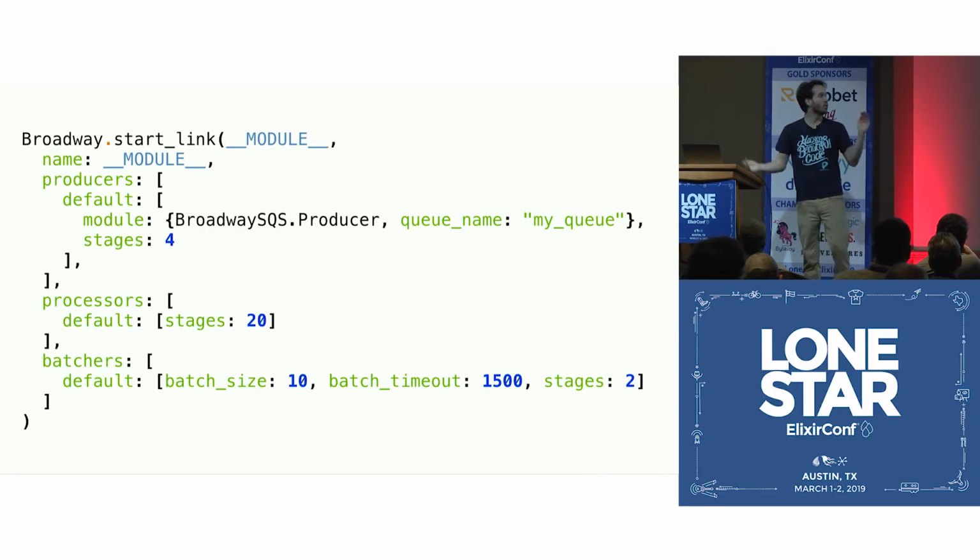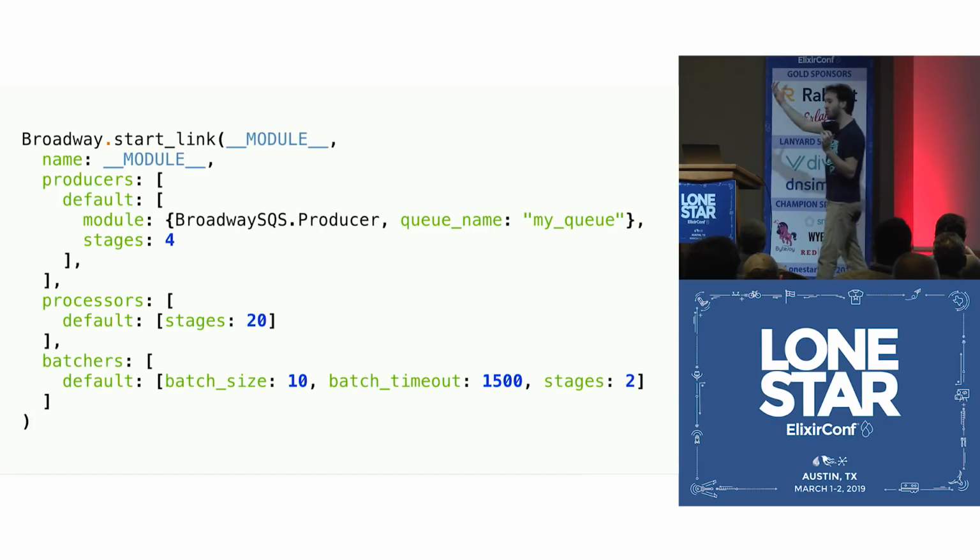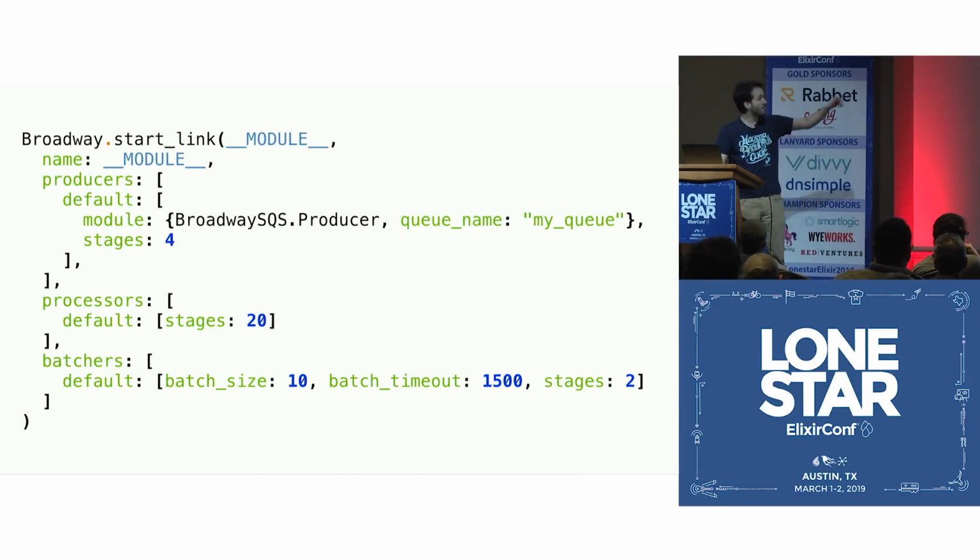So you can control the batch either by its size or the time that you are allowed until you hit that limit. And then I'm going to have 2 batchers, 2 things that are publishing those messages back. And that's it. Then you go there, you write your business logic, you write your code, and you run it in production. This is great. So this is what you can do with Broadway.